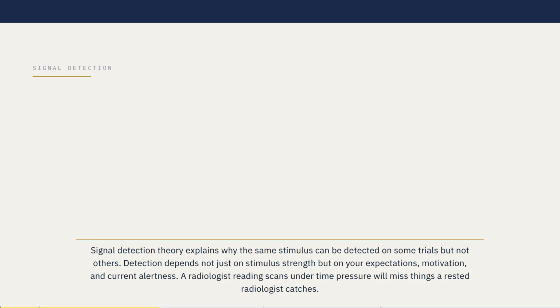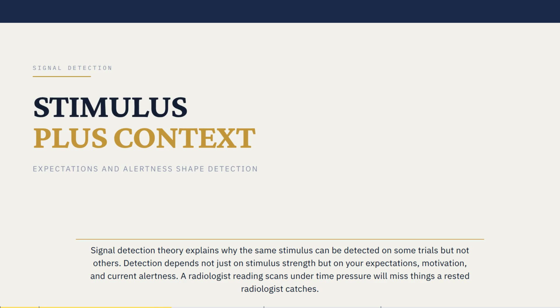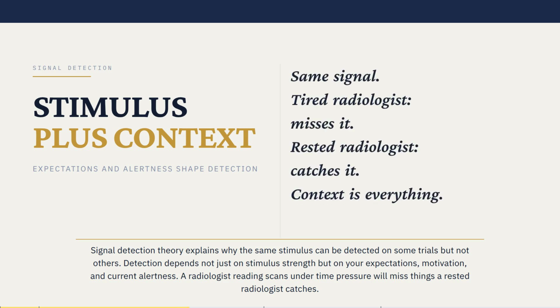Signal detection theory explains why the same stimulus can be detected on some trials, but not others. Detection depends not just on stimulus strength, but on your expectations, motivation, and current alertness. A radiologist reading scans under time pressure will miss things a rested radiologist catches.